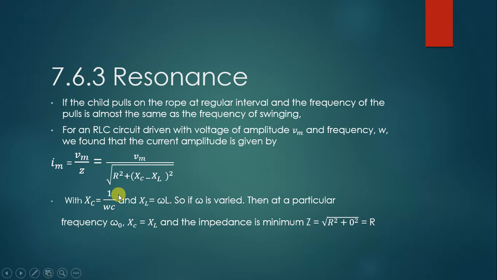See here, when Xc is equal to XL, the impedance is minimum. Suppose Xc and XL have the same frequency at that time. Xc is equal to XL, so Xc minus XL is equal to 0. So Im is equal to Vm upon R. Z is equal to the square root of R square plus 0 square, which is equal to R. So this gives us the maximum current.